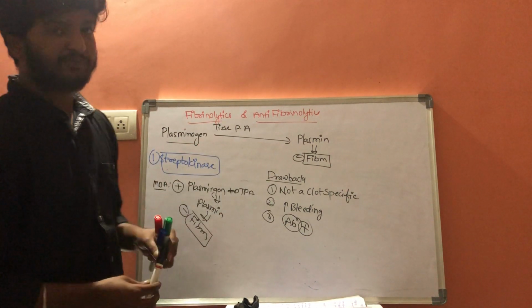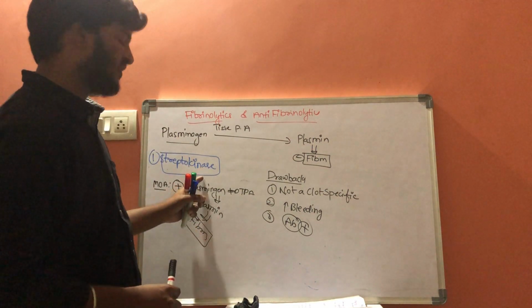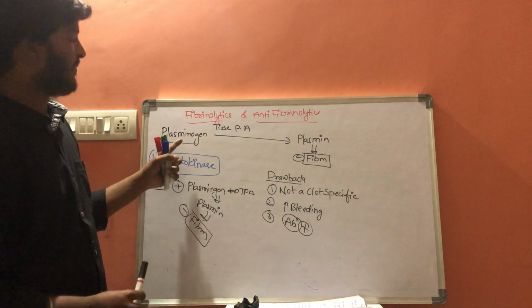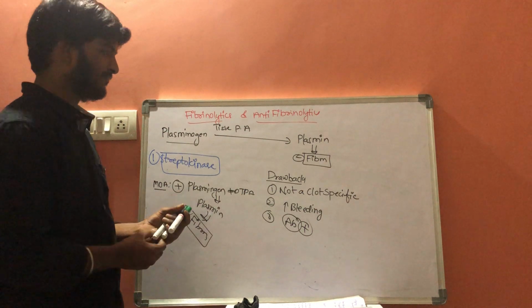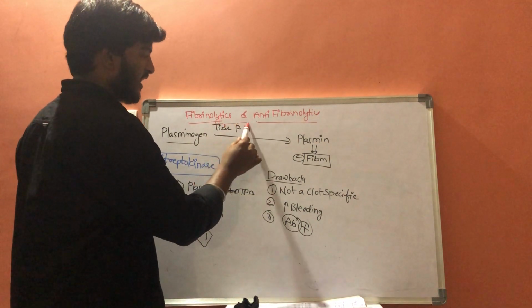First we discussed that streptokinase binds with the plasminogen. The next group of drugs are the tissue plasminogen activator analogs.